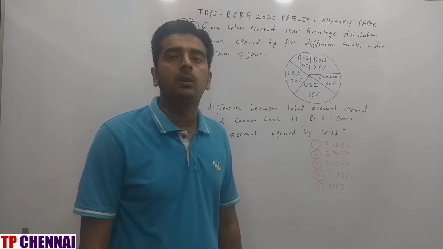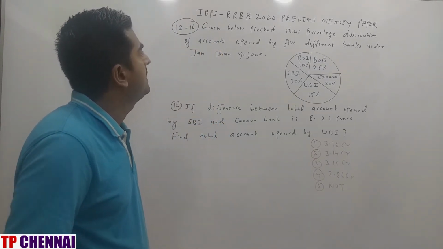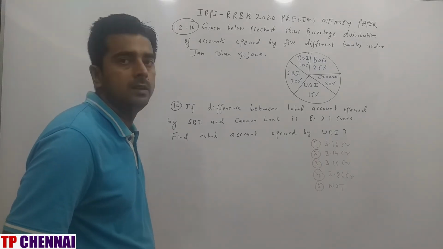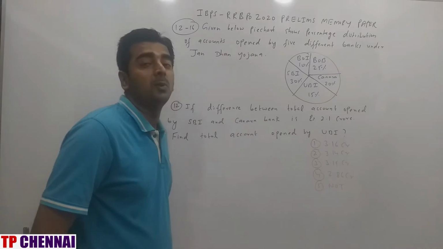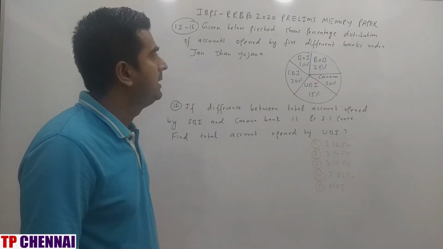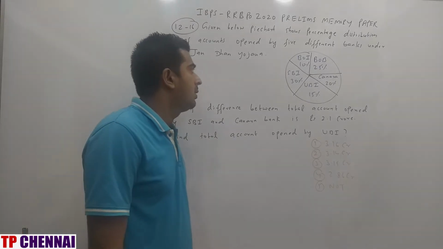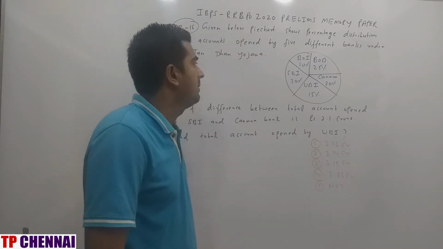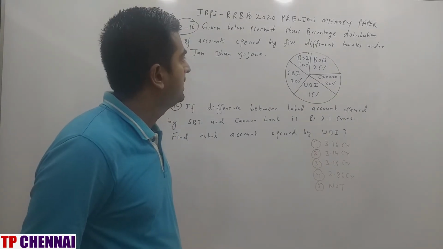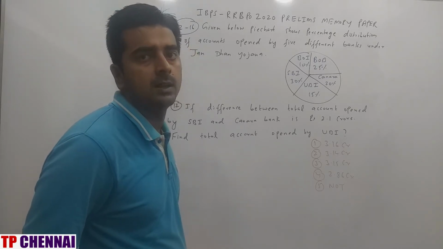Now we will see one set of DI. Given below pie chart shows percentage distribution of accounts opened by 5 different banks under Jan Dhan Yojana. Now here don't ask what is the meaning of Jan Dhan Yojana, right? So pie chart is there. You have 5 different banks. Bank of Baroda having 25%, Canara Bank having 20%, UBI having 15%, SBI having 30%, Bank of India having 10%. Total they have not given you, so we will see in the question.